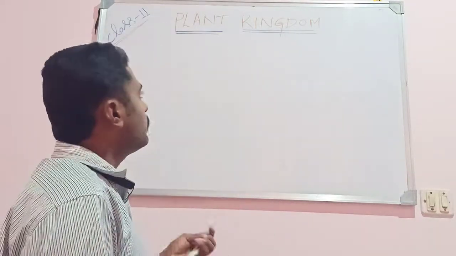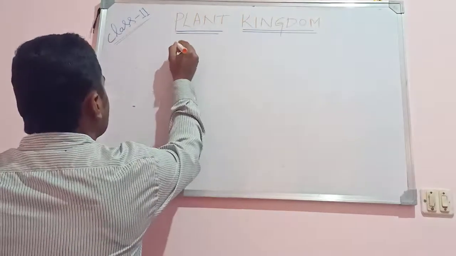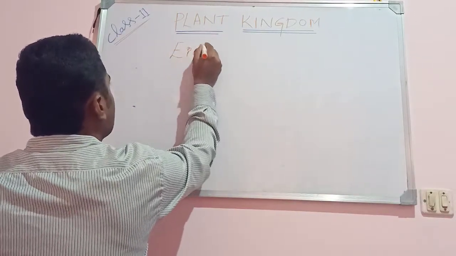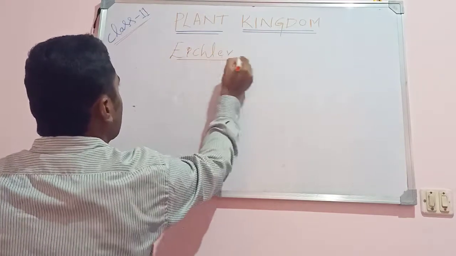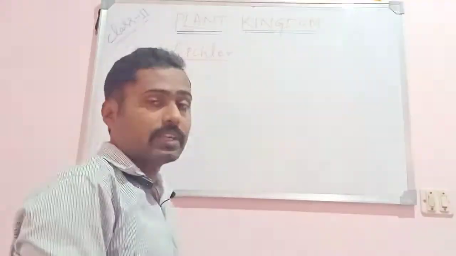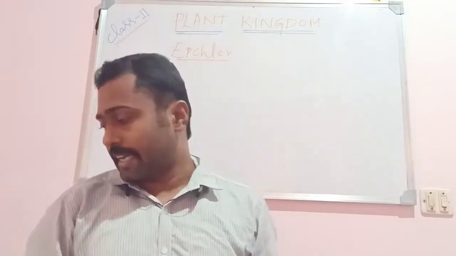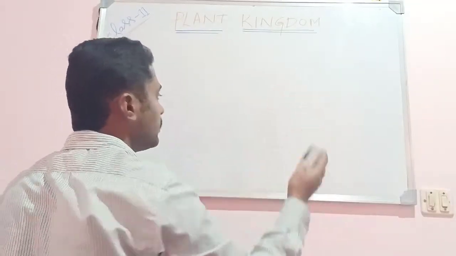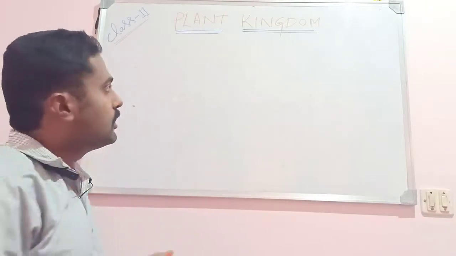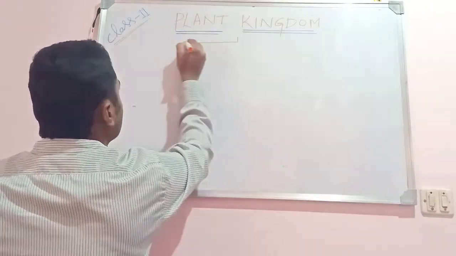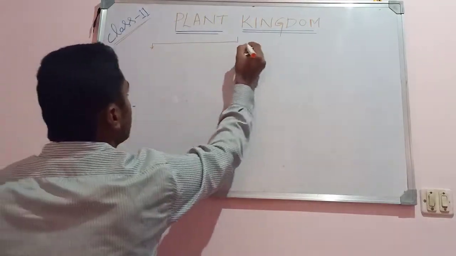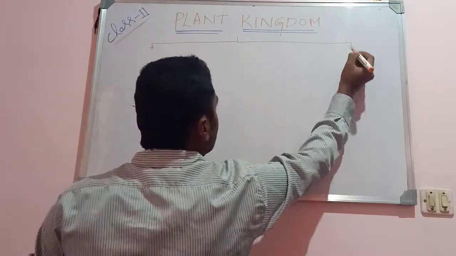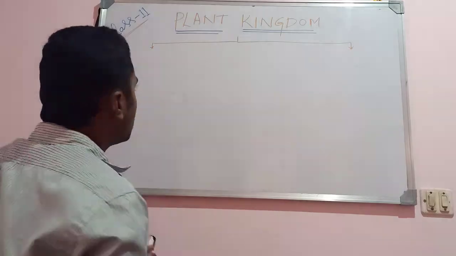Okay, so after that, A. W. Eichler classified the plant kingdom. So where we'll write the classification here. Kingdom Plantae is broadly classified into two categories, or into two major branches.